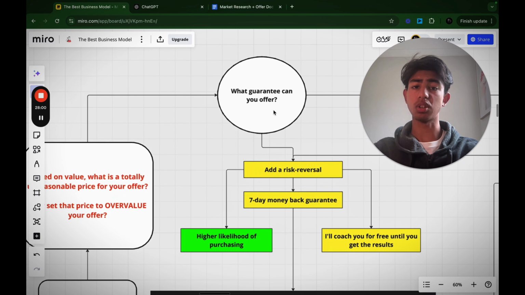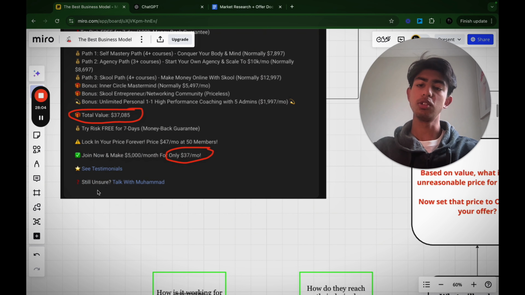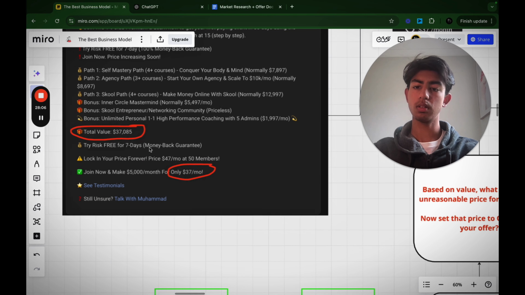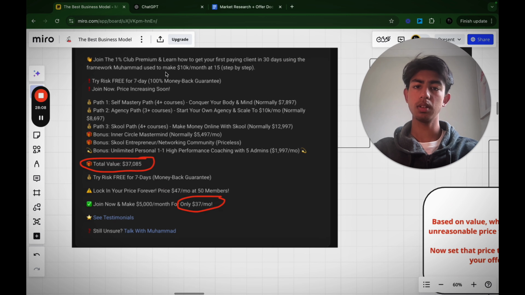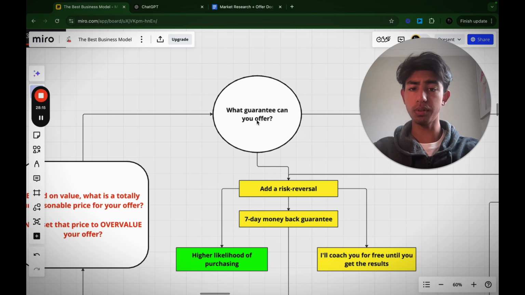So next question is, what guarantee can you offer? So an example of a guarantee is like this one over here. Join now, make $5,000 a month, right? Learn how to get your first paying client in 30 days. So that's the guarantee I can offer. What's the guarantee you can offer, right?